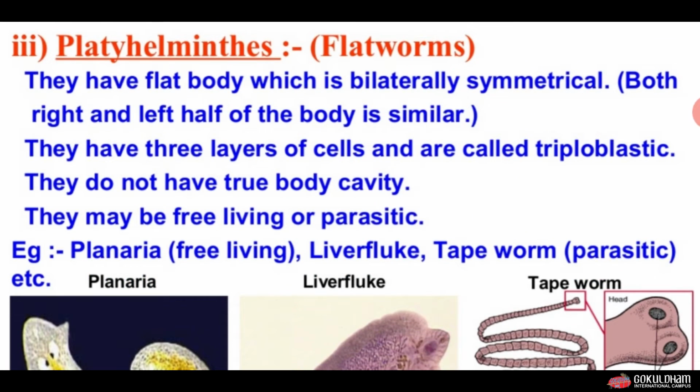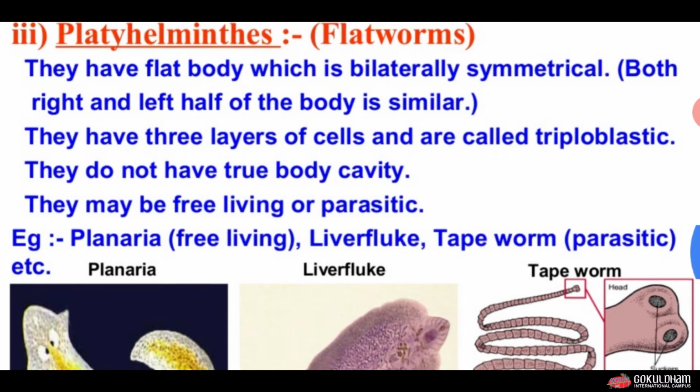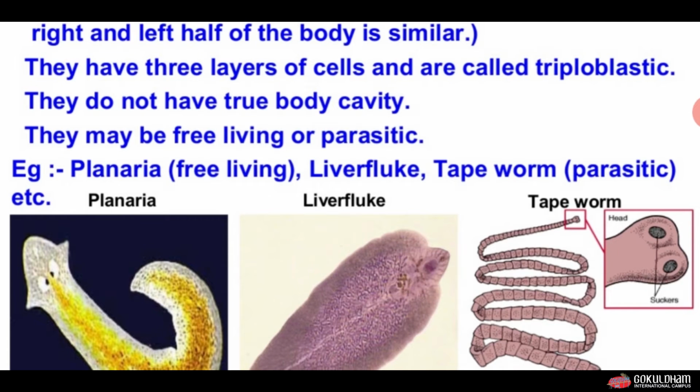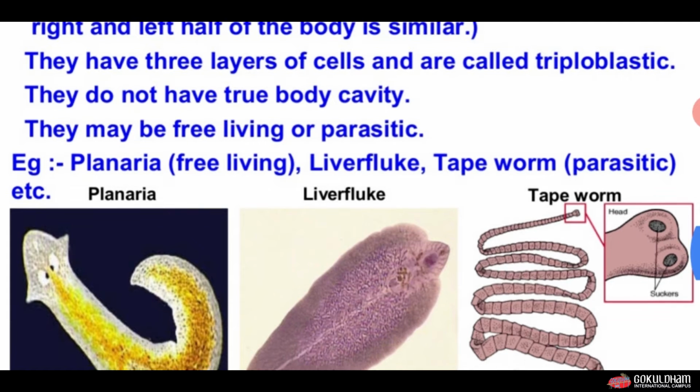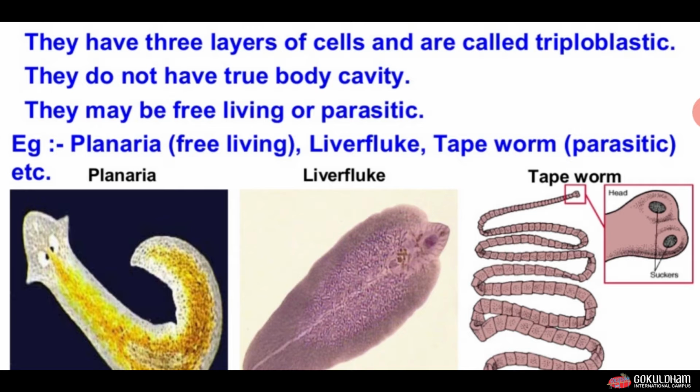Next group is Platyhelminthes, which is also known as flatworm. They have a flat body which is bilaterally symmetrical. Means they are similar in both left and right half of the body. We can simply say that bilateral symmetry means both right and left half of the body are similar. You can see in the picture that the left half and right half of the organisms look very similar to each other.